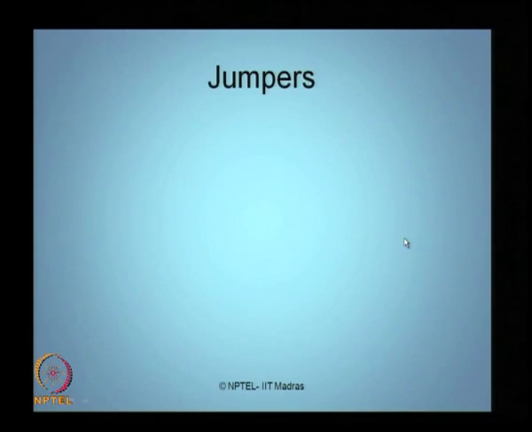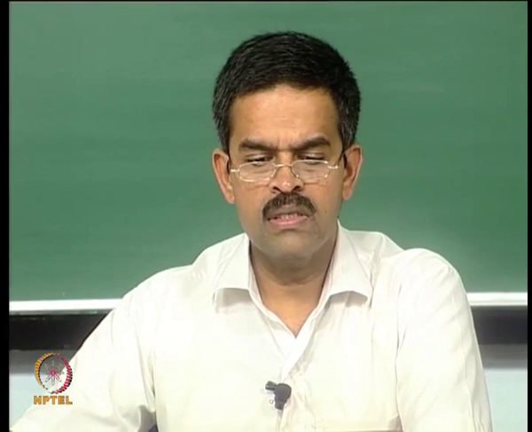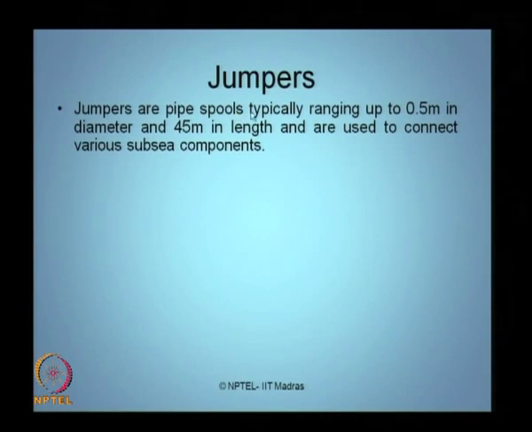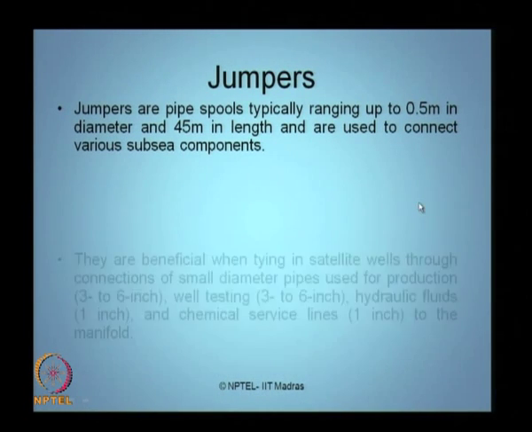Then the question that comes to mind is, what are jumpers? Jumpers are pipe spools, typically ranging up to 0.5 meter in diameter and 45 meter in length, and are used to connect various subsea components, as you saw in the previous picture.